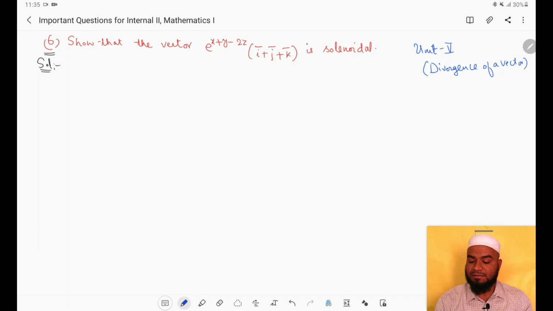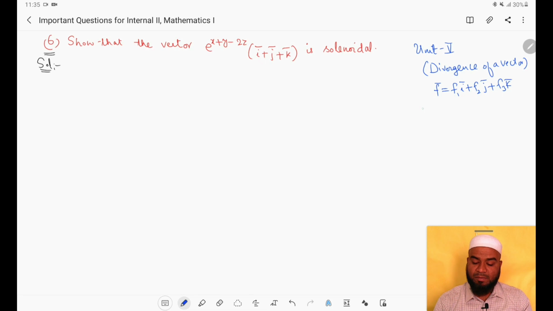How is the divergence defined? What is the meaning of divergence? Suppose I have the vector f bar given by f1 i bar plus f2 j bar plus f3 k bar. This is the given vector.